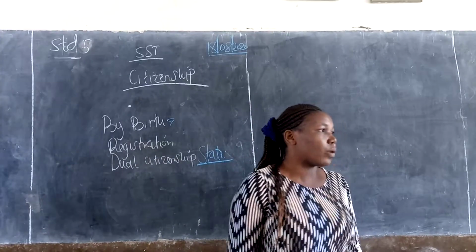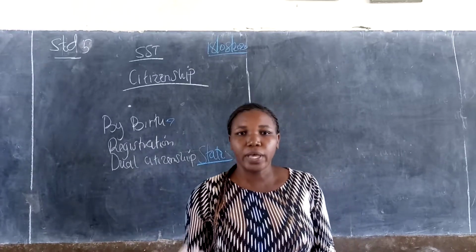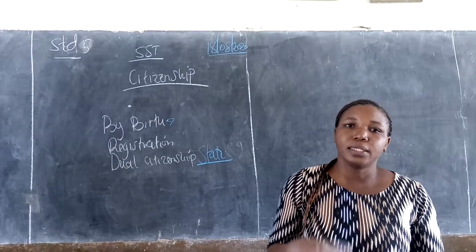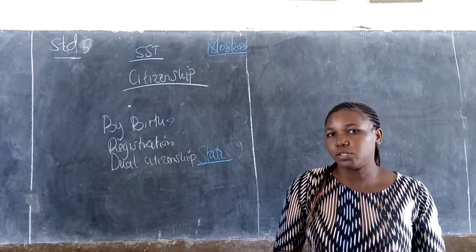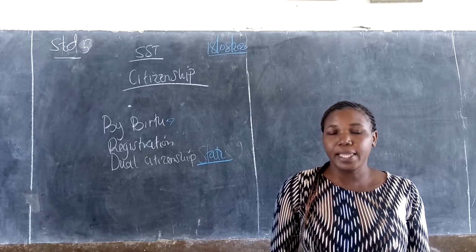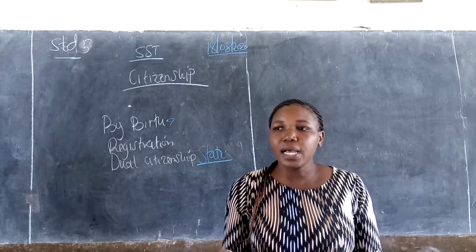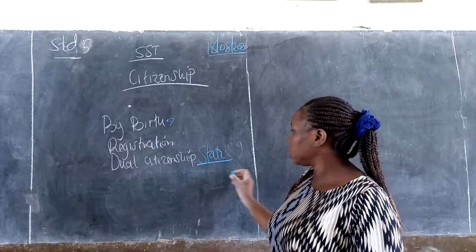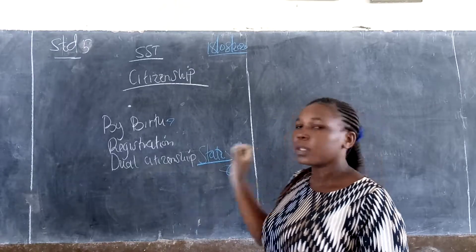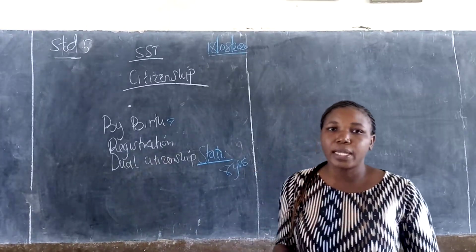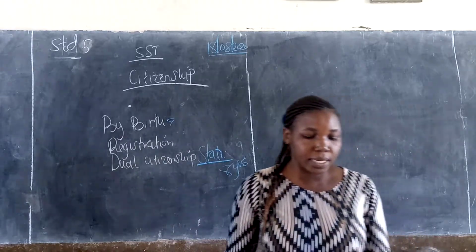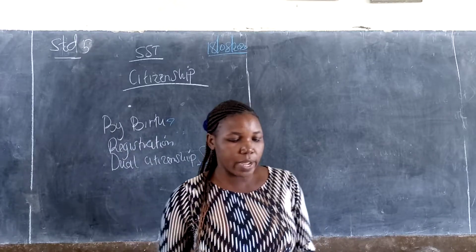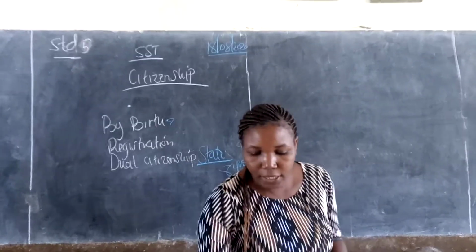We also have another way of becoming a citizen of Kenya through birth: a child found in Kenya who has no parents, and that child is below the age of 8 years, is also considered to be a Kenyan citizen. A Kenyan who has ceased to be a citizen because he or she acquired another citizenship, that is dual citizenship.